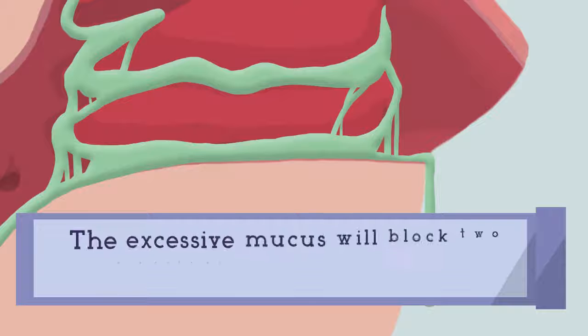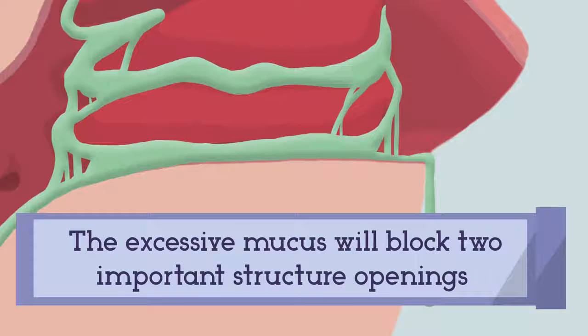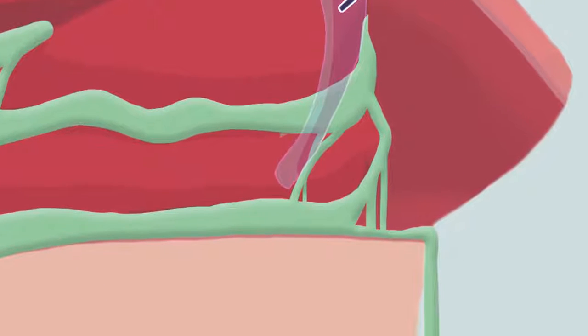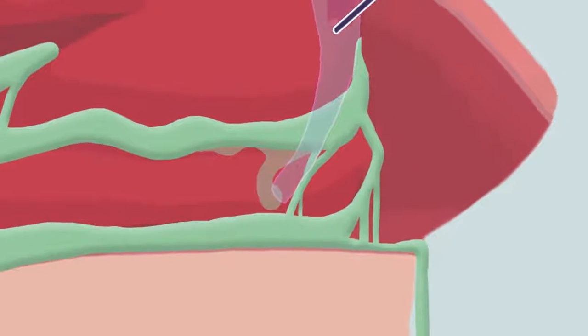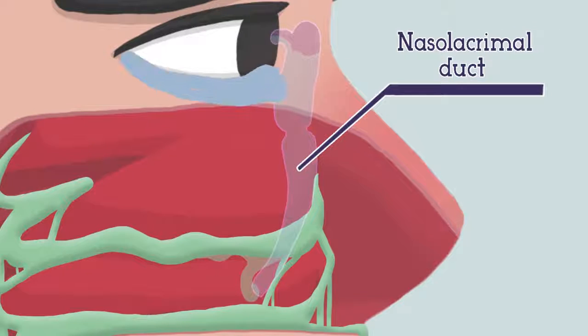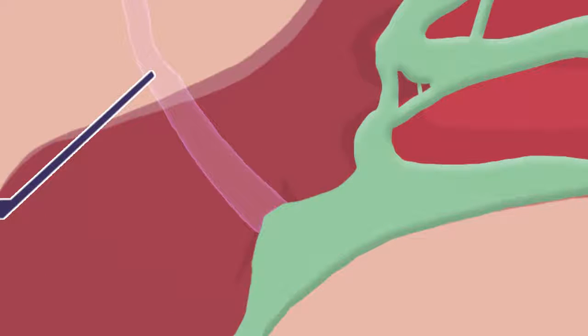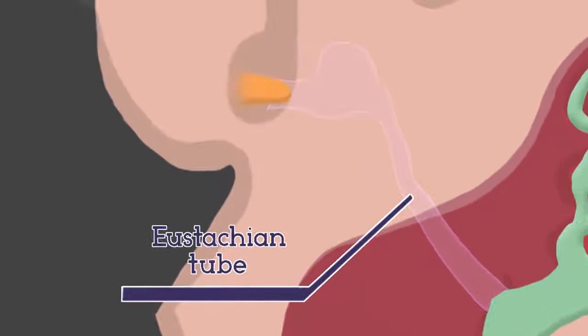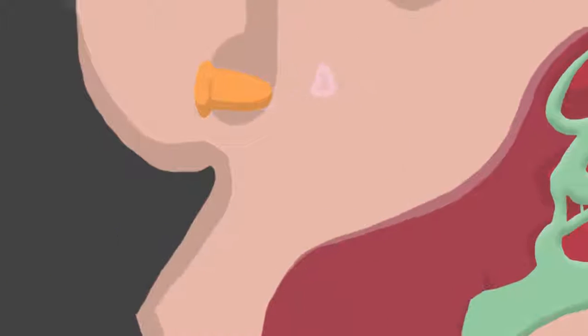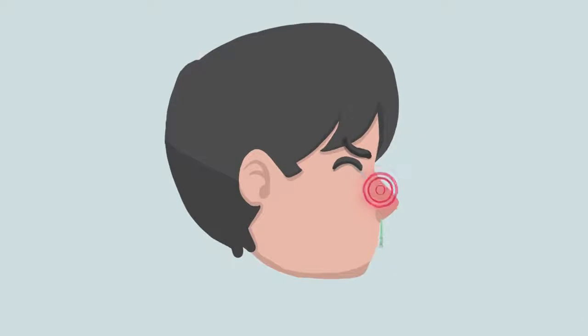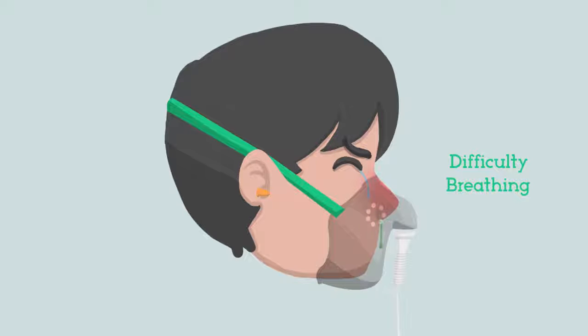This excessive mucus production will block two very important structures opening into the nose. 1. Nasolacrimal duct. The purpose of this duct is to drain tears from the eyes into the nose. But once blocked by excessive mucus production by allergic rhinitis, now you will start having watery eyes. 2. Eustachian tube. This drains fluid from the middle ear, and with it blocked too by excessive mucus production, now you will have a stuffed ear sensation too. Finally, the nerves in the nasal cavity will start getting irritated and lead to sneezing. All of it will lead to difficulty in breathing for persons suffering from allergic rhinitis.